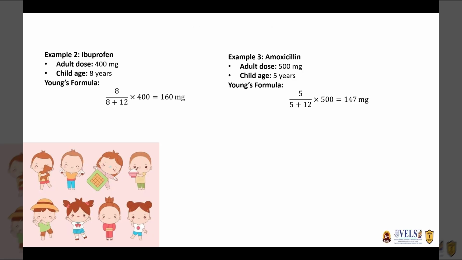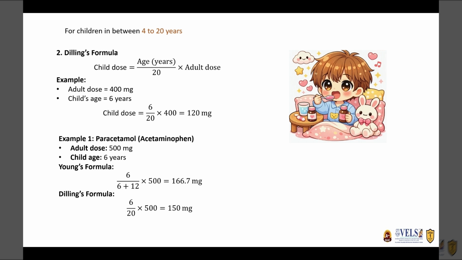166.7 milligram. For Brufen, the dose for adult is 400 milligram. For a child aged 8 years, as per Young's formula, the dose will be 160 milligram. For amoxicillin, adult dose is 500 milligram and child age is 5 years. So as per Young's formula, the child dose will be 147 milligram.